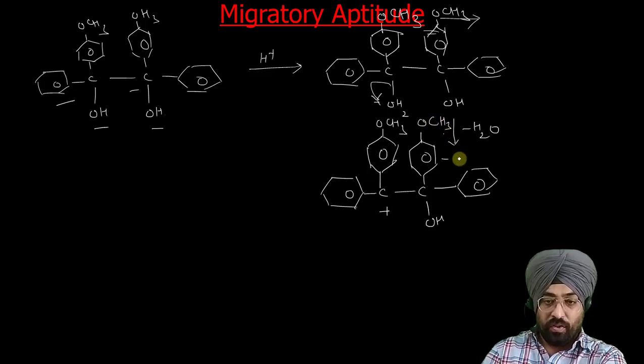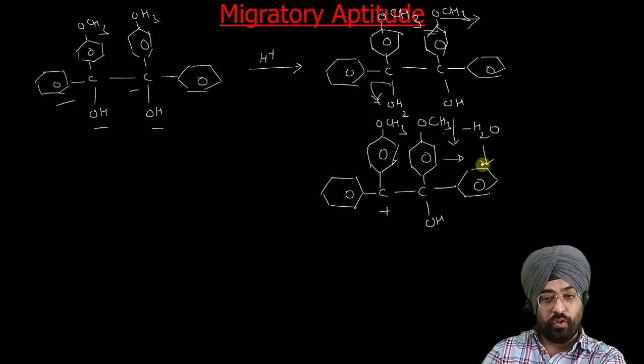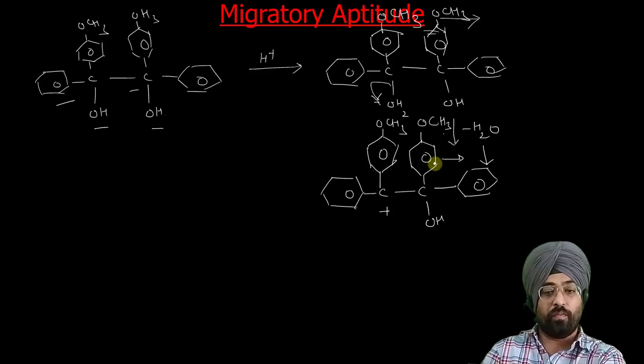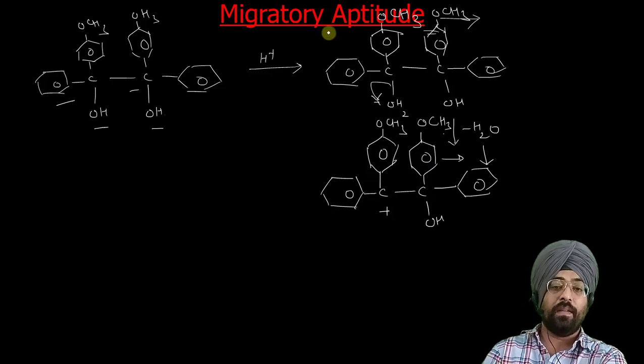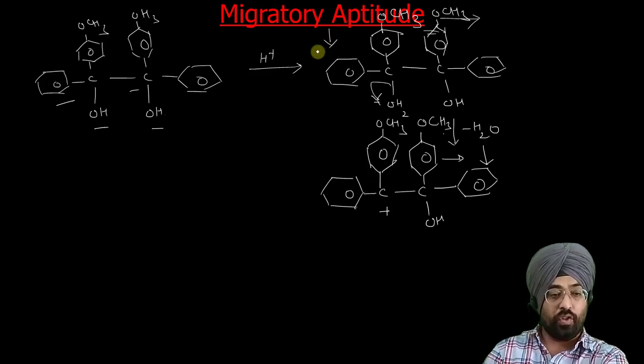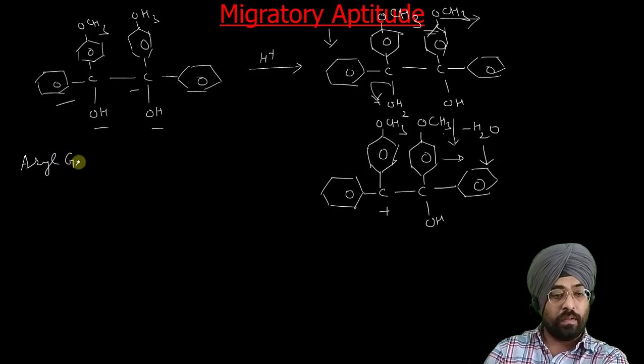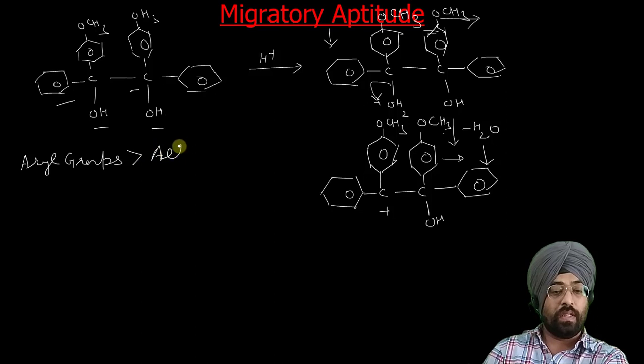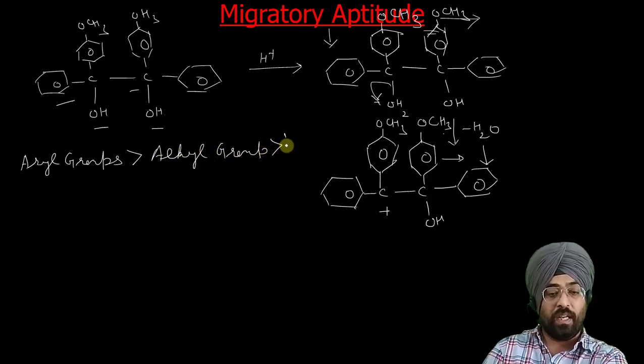now either this group or this group, both these groups are different, so one group has to migrate. So which group will migrate depends upon their migratory aptitude. Generally aryl groups have higher migratory aptitude than alkyl groups, which have higher migratory aptitude than hydrogen.